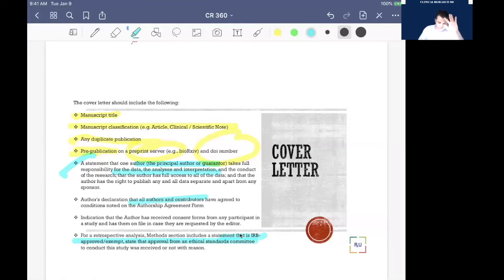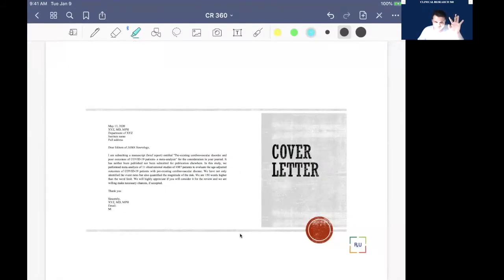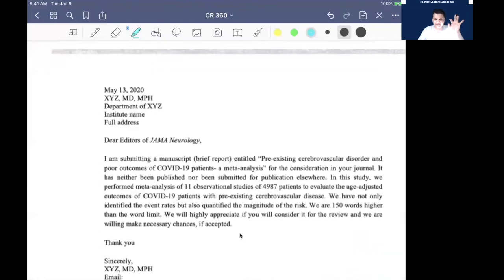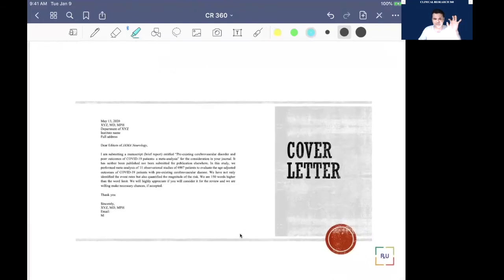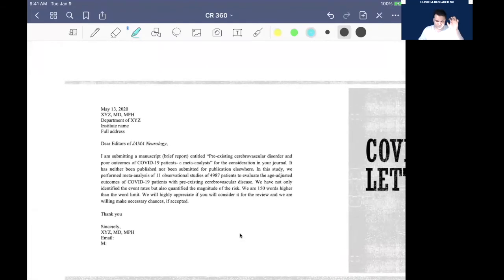So the cover letter is overall a brief one-paragraph thing that you write to the editor. A usual cover letter will look like this. Look, I'm making it a little bigger. Here you can see the date, author's name, degree, department, institute, address.